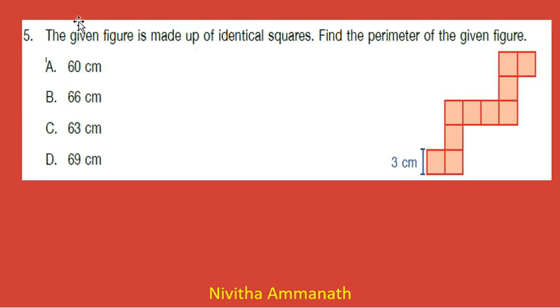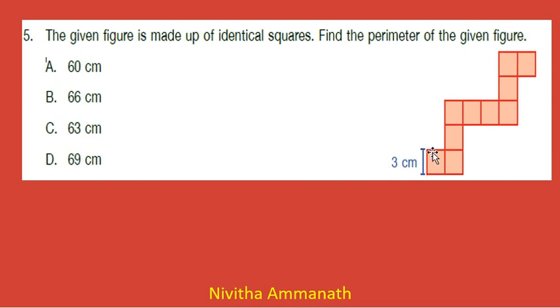Next question, the given figure is made up of identical squares. Find the perimeter of the given figures. So from here, how many sides are from here to here in this figure?